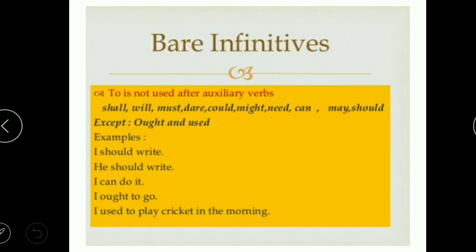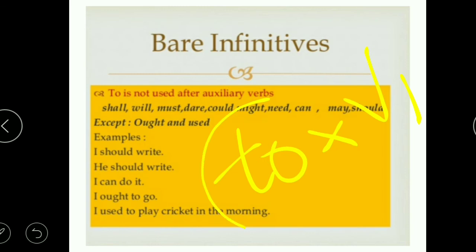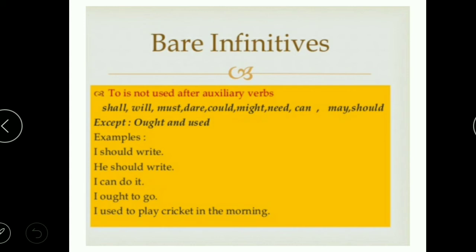They do not take to with the base form of the verb, that is the first form of the verb. So we can omit to in that case, and that's why they're called bare infinitives. Hope this is clear to you. Certain examples are also given, like I should write. I cannot say I should to write, that will be an incorrect sentence. So hope this much is clear.